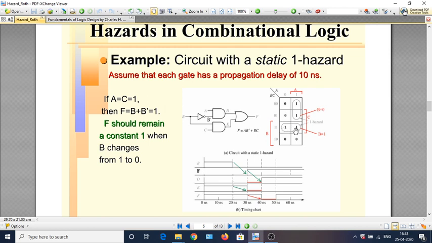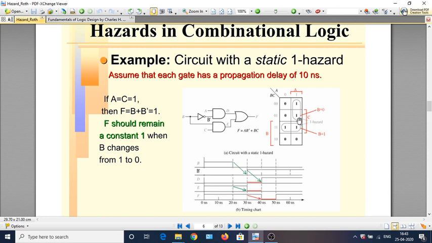For example, if you are here, BC has been contributing to the value of F to be 1, and when you jump here, let us say BC has become 0, but this term which is AB bar, if that has not become 1 yet, then momentarily there will be a 0 in F.